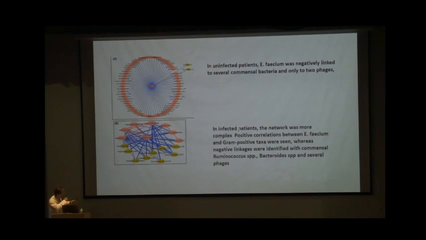When we come to the infected patient, the network becomes more complex. As you can see, the red one is positive, the blue one is negative, and the network is more complex. A positive correlation between Enterococcus faecium and gram-positive taxa was seen, whereas a negative linkage was identified with commensal bacteria like Bacteroides and several other phages. So these are negative and positive linkages. The interaction becomes more complex in patients who have infection.